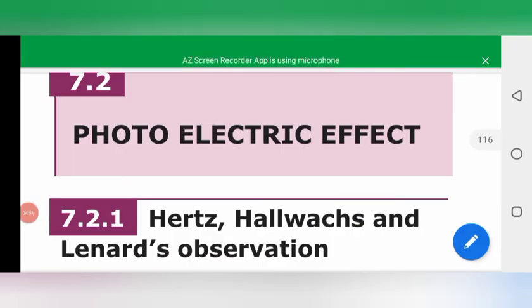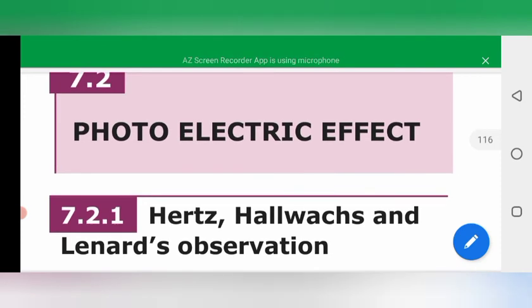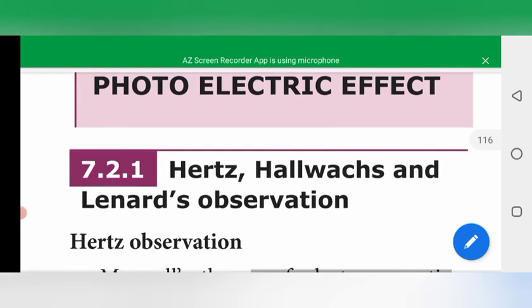The next topic is the photoelectric effect. The photoelectric effect means the ejection of electrons from a metal plate by light, or maybe other electromagnetic radiation with a suitable wavelength. That can be explained by the observations of Hertz, Hallwachs and Lenard. First we will discuss Hertz's observation.